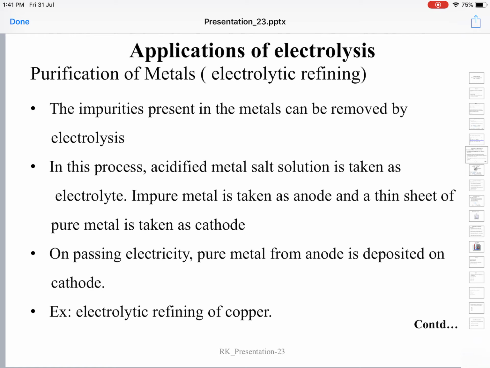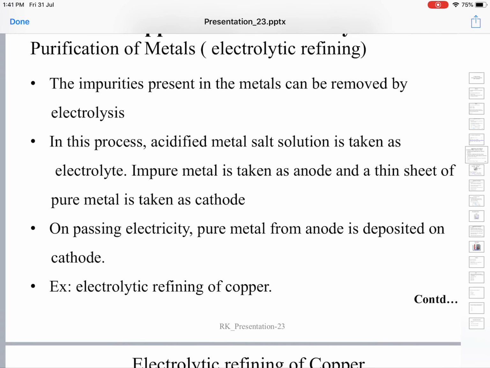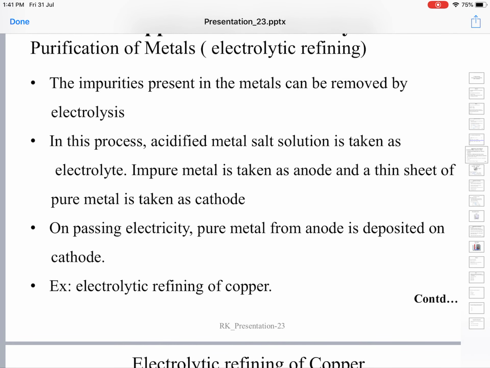The impure block of the metal which is to be purified will be taken as the anode, and a thin sheet of pure metal will be taken as the cathode. On passing electricity, pure metal from the anode goes and gets deposited on the cathode.